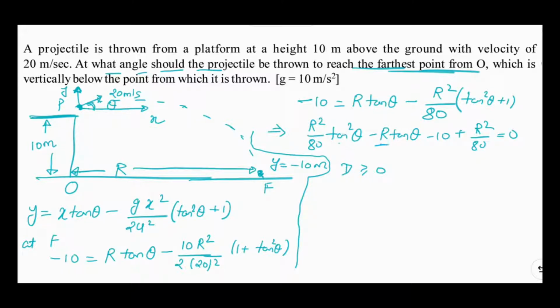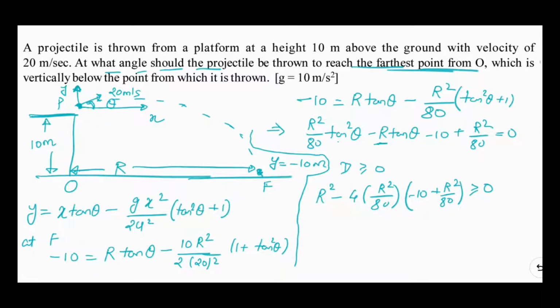The discriminant of this equation is going to be b square, which is R square, minus 4 times a, which is R square by 80, into c. C is minus 10 plus R square by 80. This term needs to be greater than or equal to 0. So we can solve this expression to get the value of R.